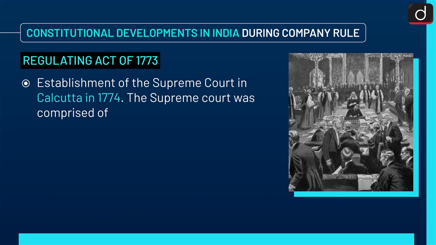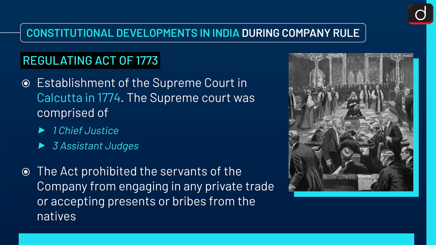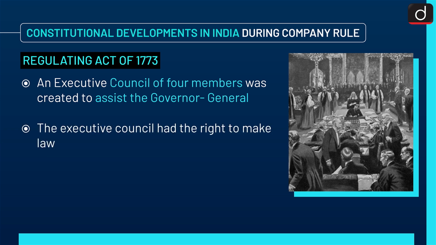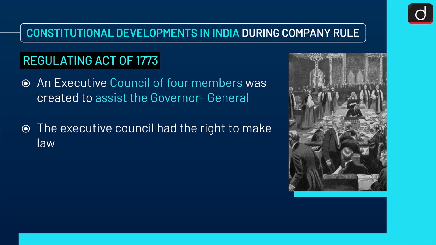Establishment of the Supreme Court in Calcutta in 1774. The Supreme Court was comprised of one Chief Justice and 3 assistant judges. The Act prohibited the servants of the company from engaging in any private trade or accepting presents or bribes from the natives. An executive council of 4 members was created to assist the Governor General, and the executive council had the right to make law.